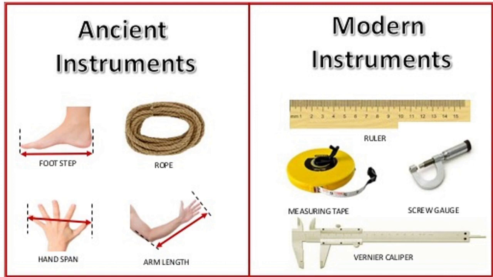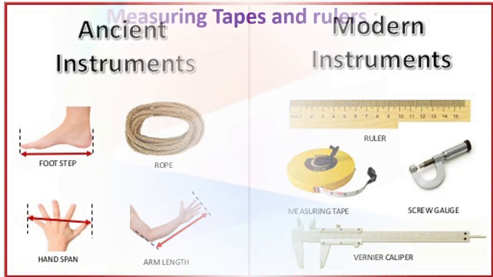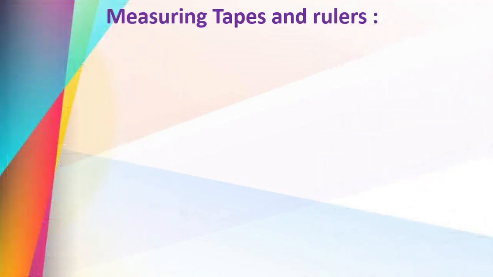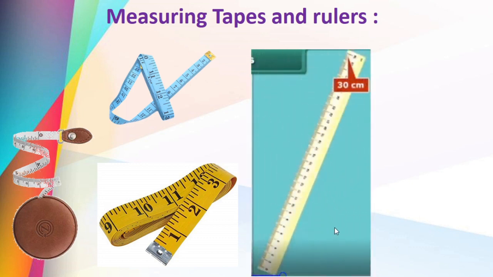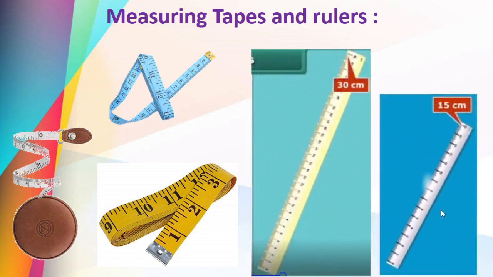Got this? Okay. Now measuring tapes and rulers. Dear children, we will study about this. See these measuring tapes. There are different types of tapes, correct? You can see here, these are called measuring tapes and these are called rulers. See, this is a big ruler and this is a small ruler.